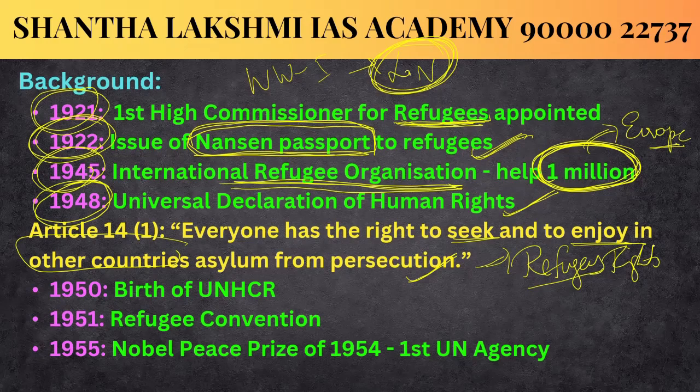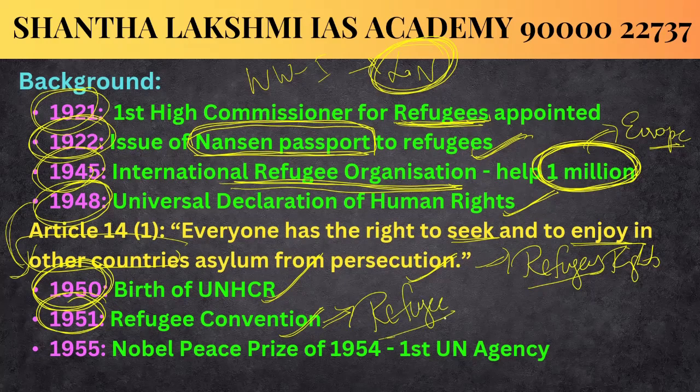So in alignment with this 1948 Universal Declaration of Human Rights and after the Second World War, in December 1950, UNHCR, the United Nations High Commissioner for Refugees, was formed officially. And in the year 1951, they adopted the 1951 Refugee Convention, which defined the term refugee and the scope and the jurisdiction also. Under this Refugee Convention, they define refugees as whoever crossed Europe before the 1st January